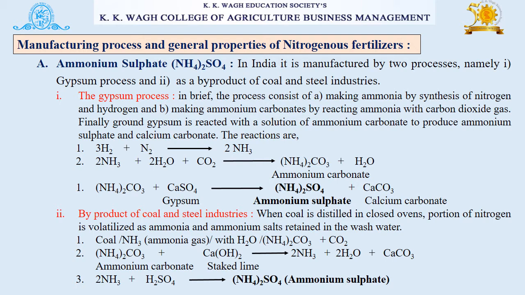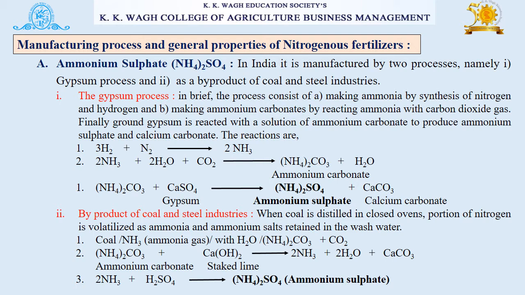Finally, ground gypsum is reacted with a solution of ammonium carbonate to produce ammonium sulfate and calcium carbonate as shown in these reactions. The second process is as a byproduct of coal and steel industries.